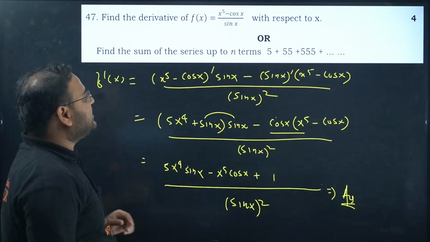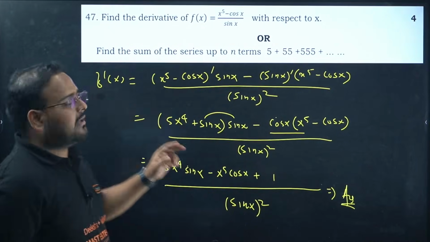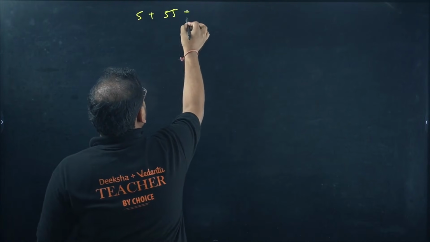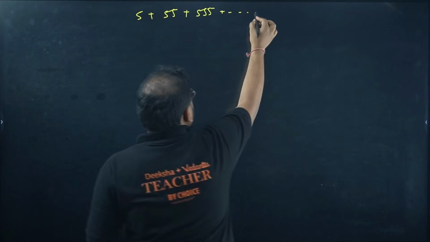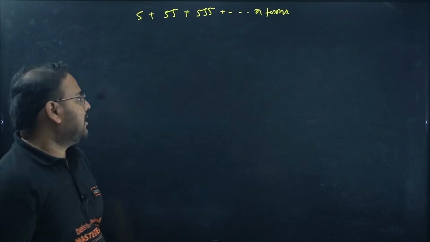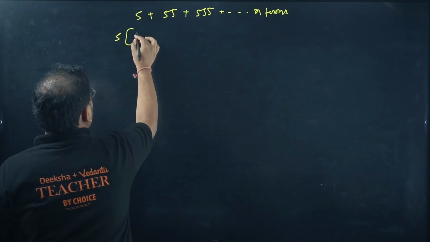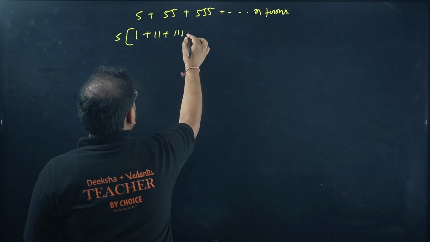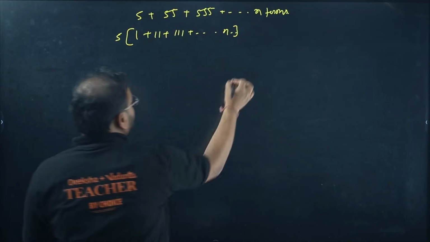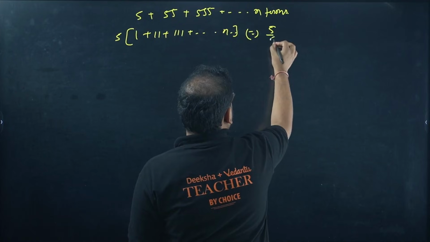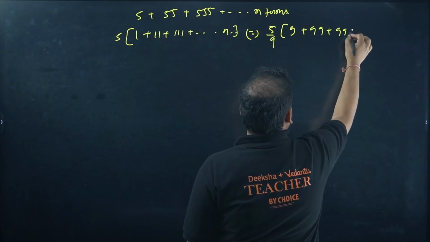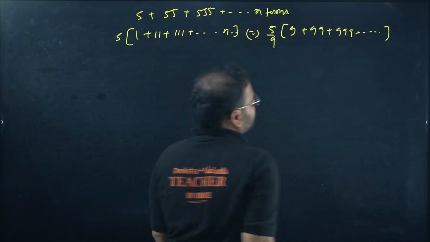Now next one. Sum of the series up to n terms, 5 plus 55 plus 555 and so on. Very interesting question. We have to add 5 plus 55 plus 555 up to n terms. How to solve it? Take first of all 5 common. We get here 1 plus 11 plus 111 plus n terms. Now multiply 9 and divide by 9 in this. So you get 5 by 9 into 9 plus 99 plus 999 up to, of course, n terms.